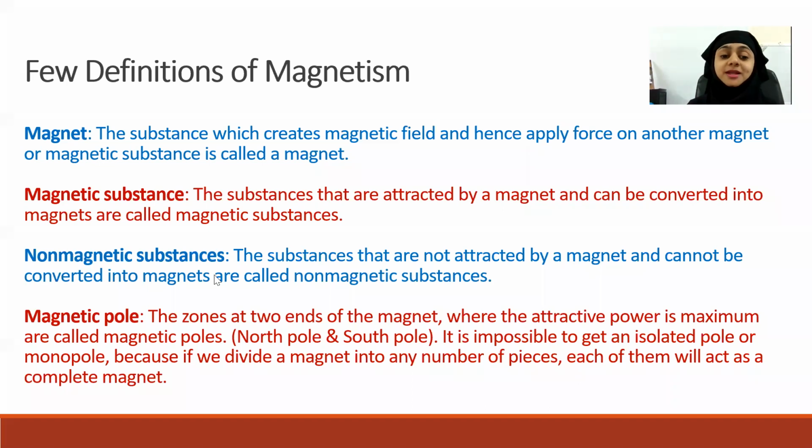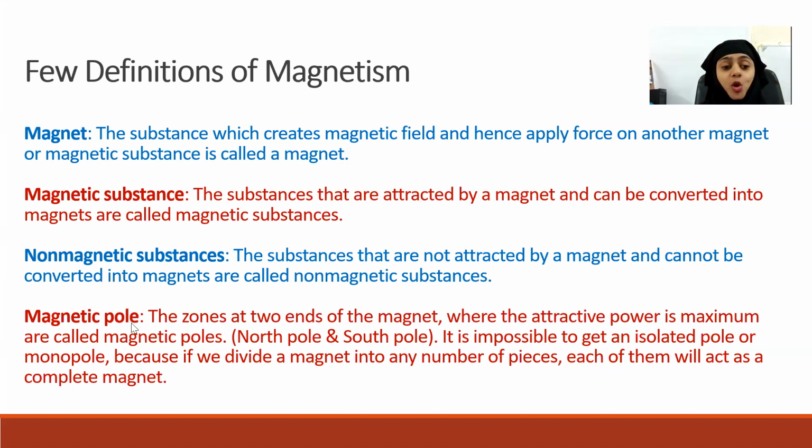Now, what are non-magnetic substances? Can you give examples? Wood. Plastic. So I have a plastic top here, and I'm bringing it near a magnet. Is it attracting? No. I have a pencil which is made of wood, and you can see that it's not attracting the pencil. So these are substances that are not attracted by a magnet and cannot be converted to magnets.